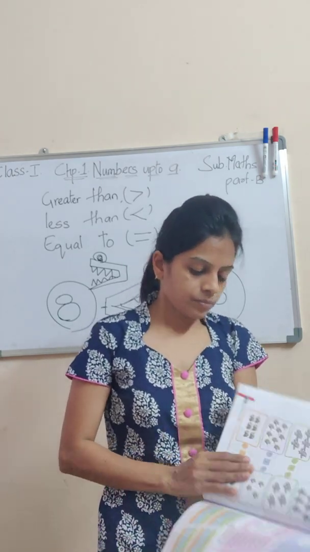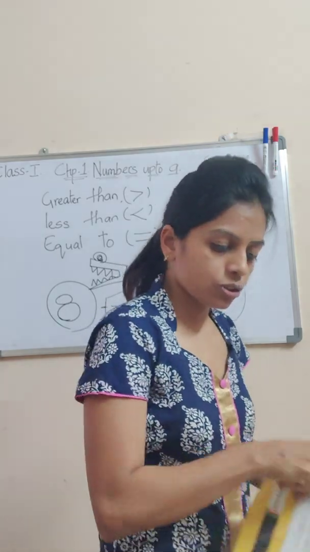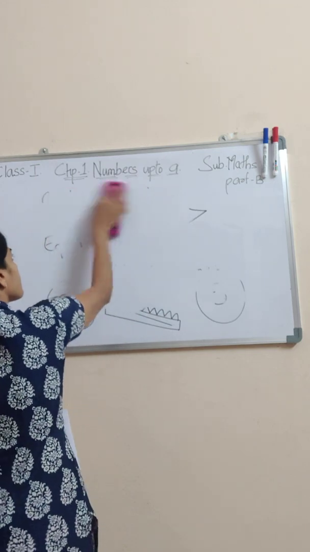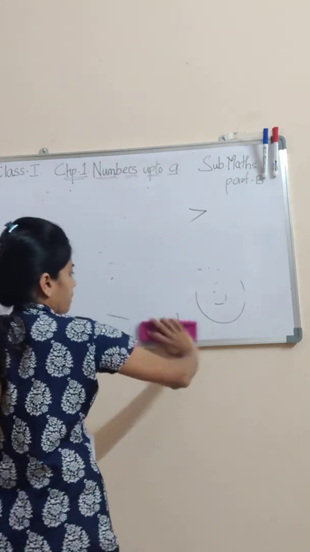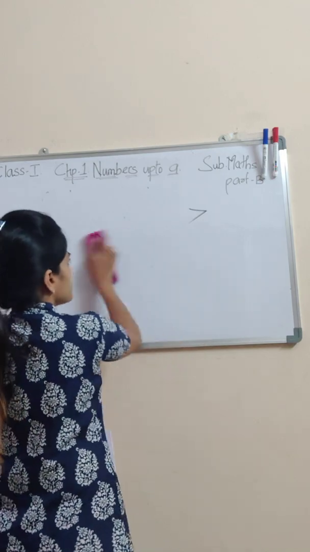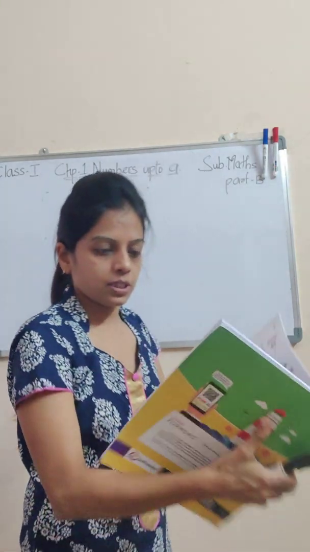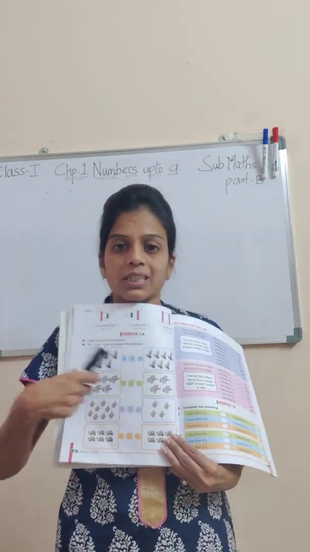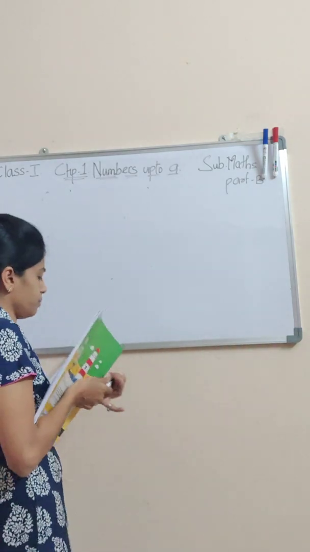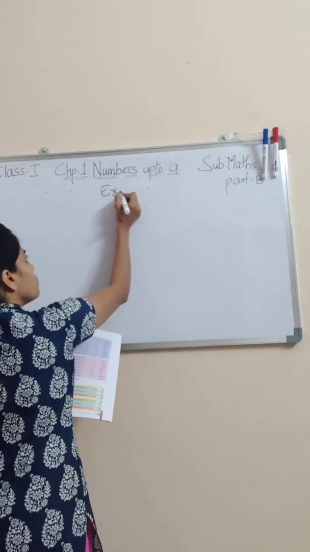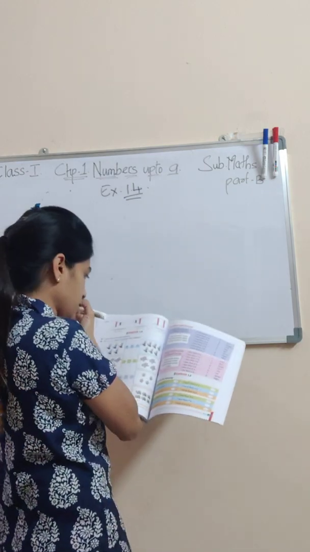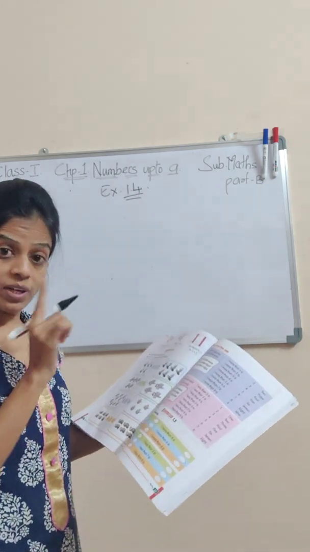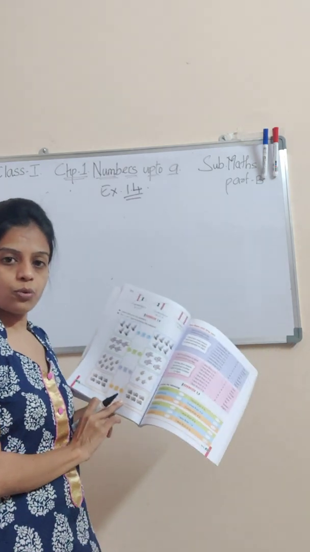Okay? Yes. Now, students, I want you all to turn on to page number 36. Yes, turn on to page number 36, students. Can you see on this page number 36 there are few pictures given here in the boxes. So this is the comparison. Now we have come to exercise 1.4. Okay, now see, you have to put the sign of which is greater than and less than. First one is already done for you. One more I will show, and this you will do it as your homework.